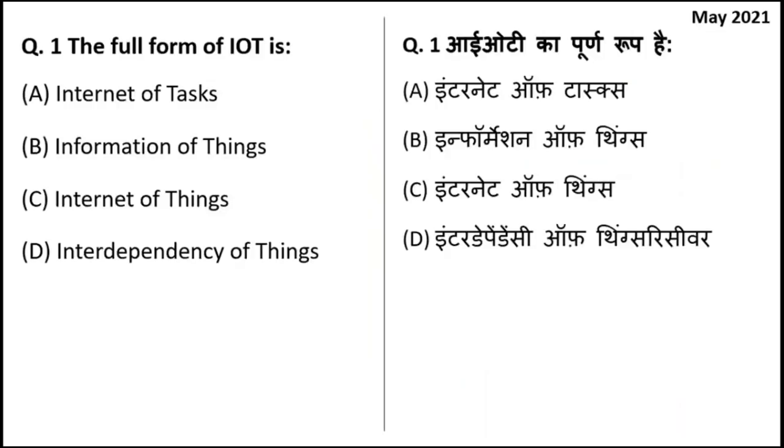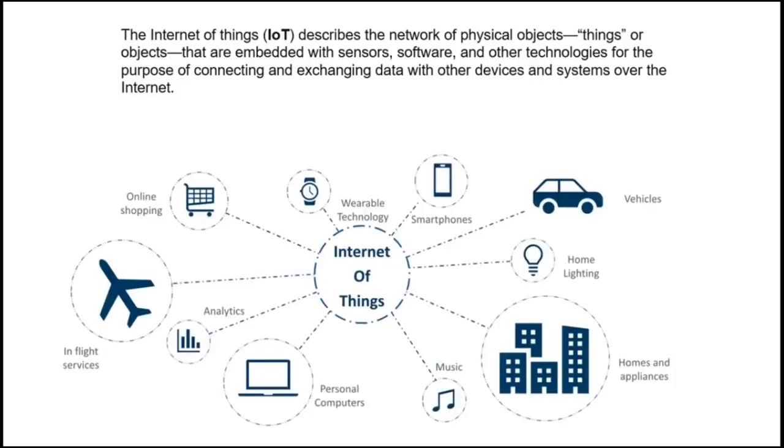And the first question is, what is the full form of IoT? So IoT means Internet of Things. The right answer is option C. So IoT means it is the physical network where different objects are connected because they have sensors, software and technologies. For instance, these days you can operate your air conditioner also with your mobile. Also, there are so many things that are connected.